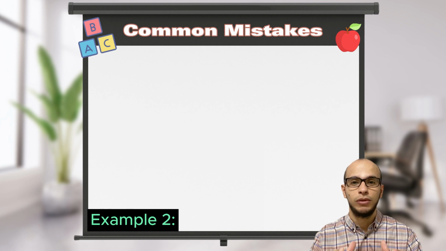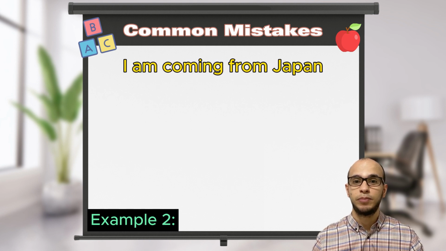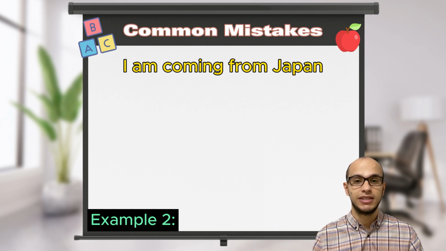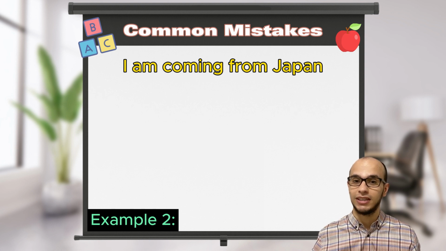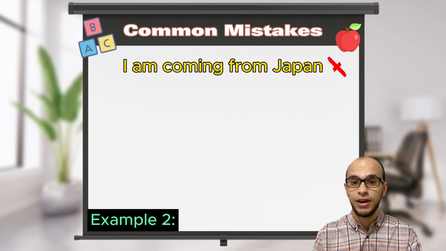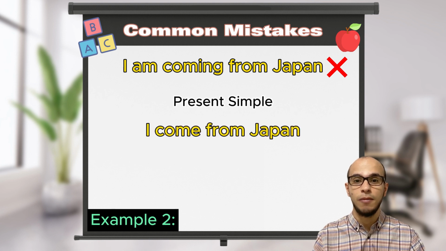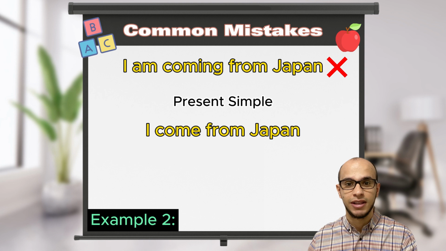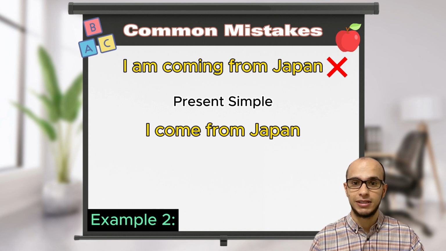Let's look at example 2. I'm coming from Japan. This person wants to say that they are from Japan. They are Japanese. They're giving you their nationality. So it's a fact. Therefore, again, it should be present simple. I come from Japan. Saying I'm coming from Japan will mean like you just have been there for a trip or business.